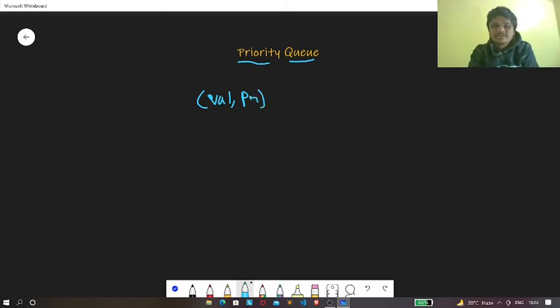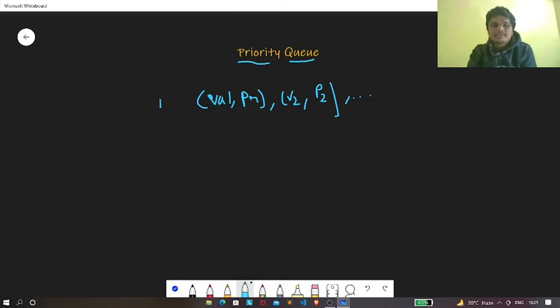Then again you can consider something like v2, that is value 2, and it has priority 2, and like this it goes on. So these are nothing but pairs.